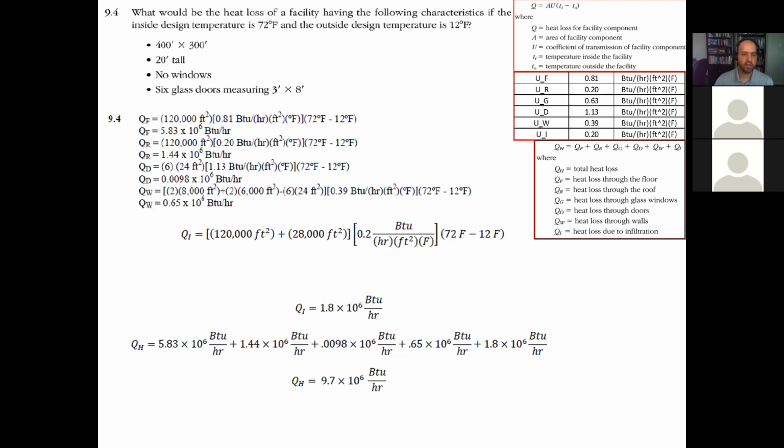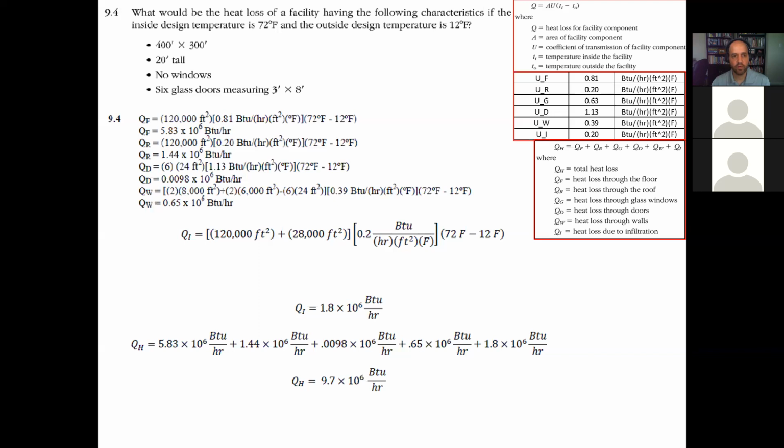So what we have in this problem is a facility that has dimensions of 400 feet times 300 feet. It has walls that are 20 feet tall, has no windows, and has 6 glass doors measuring 3 feet by 8 feet. So once you understand how this works, then it's very straightforward.